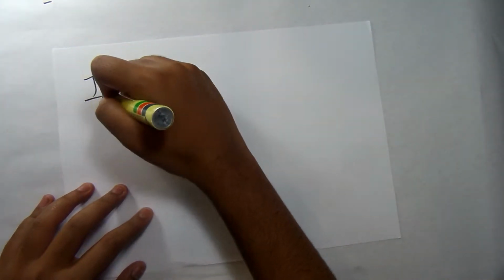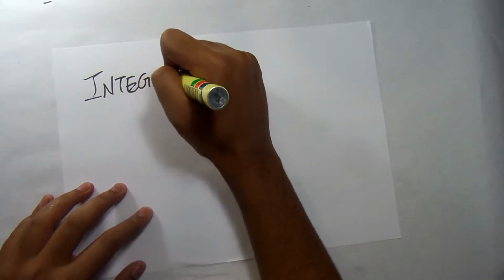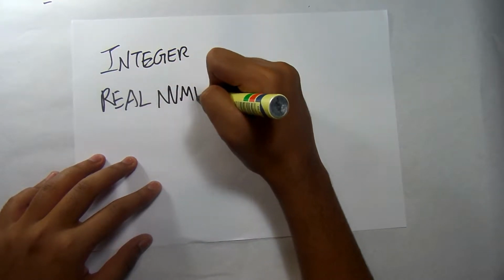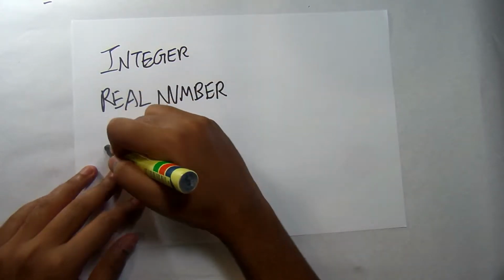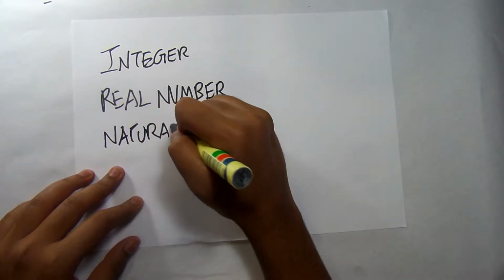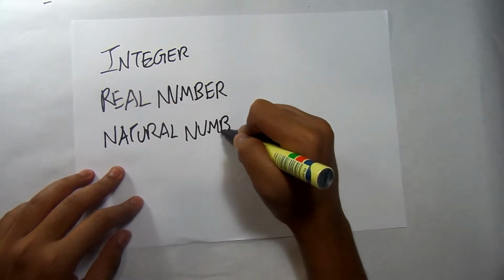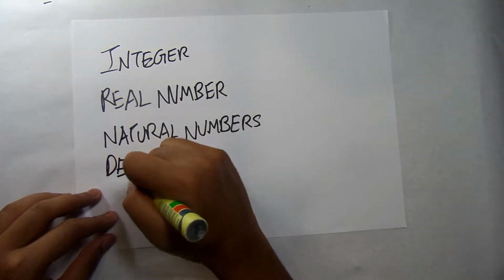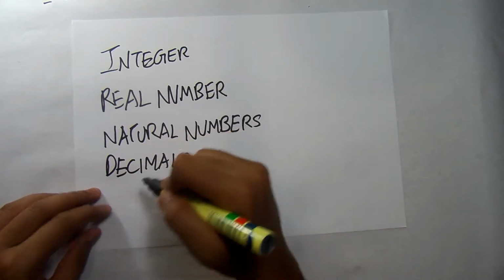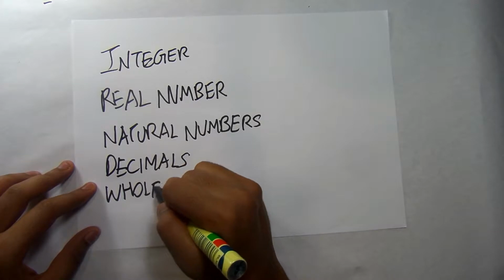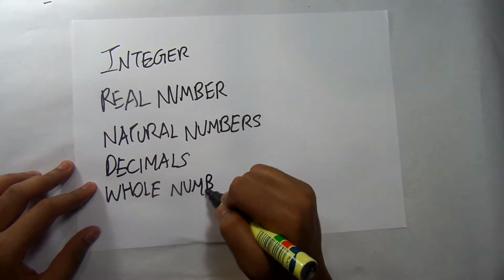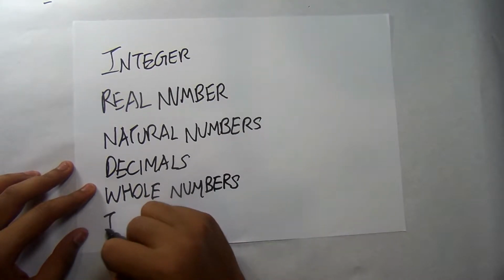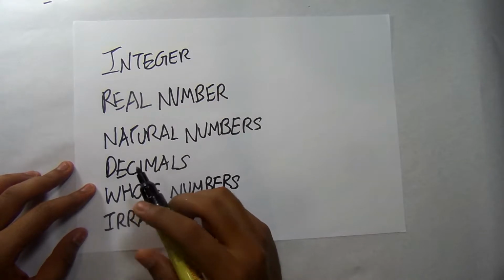We have all heard these words: integer, we've heard real number, we've heard natural numbers, we've heard of decimals, we've heard of whole numbers, and you've probably also heard of irrational numbers. Rational and irrational numbers. I'm just putting irrational numbers here.